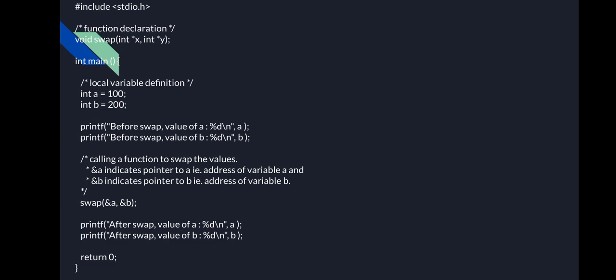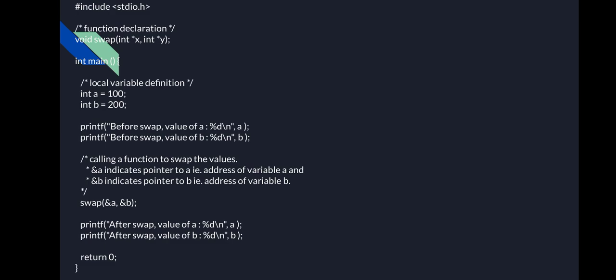Okay, so now as usual we wrote, as previously, the same print statement before the swap of a and b. And now note the difference here: this is the call by reference where we are using the swap. Note the statement swap(&a, &b). So this is the reference variable. We are calling the swap function using the reference variables, swap(&a, &b).